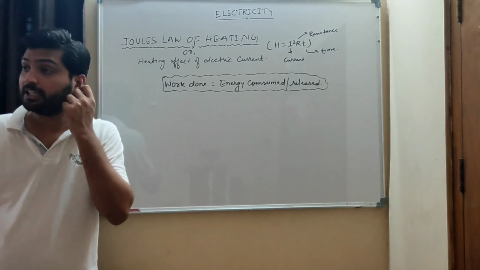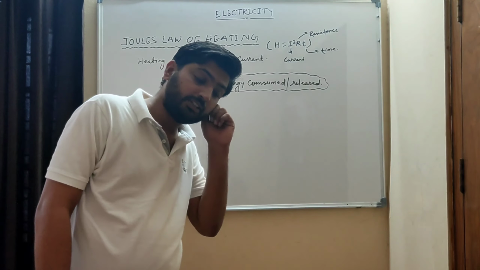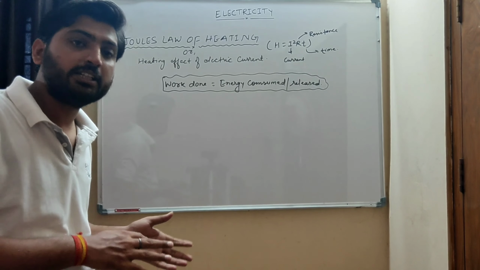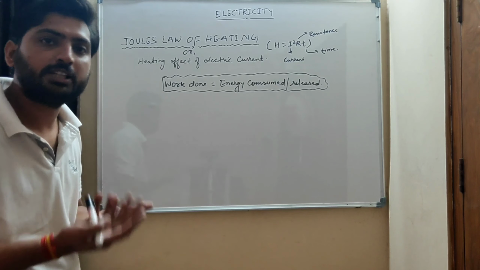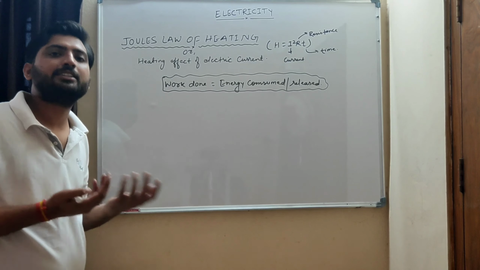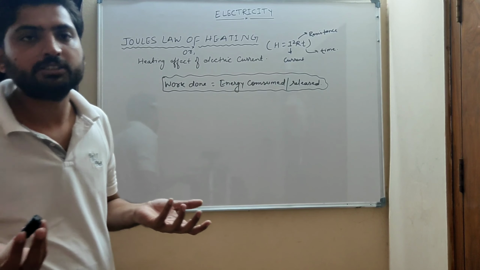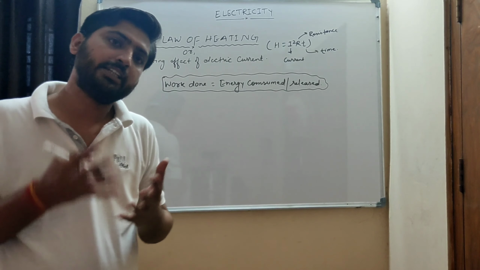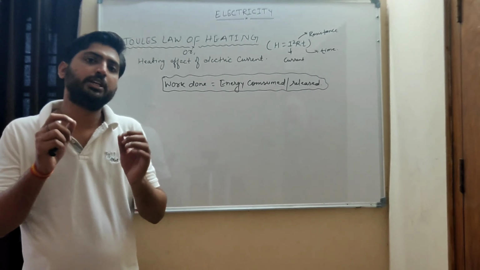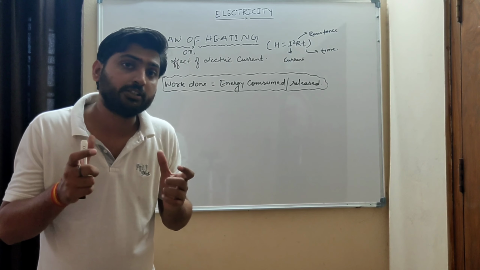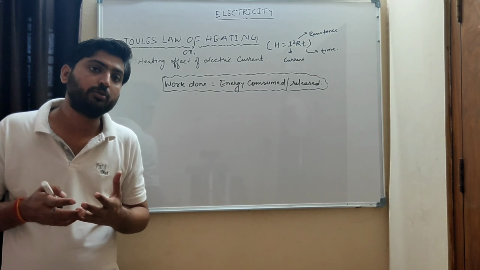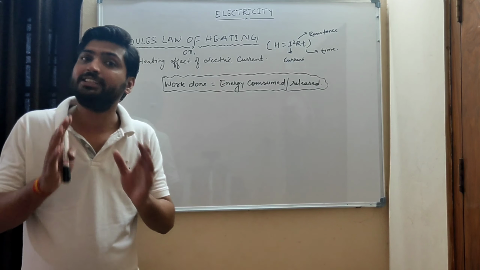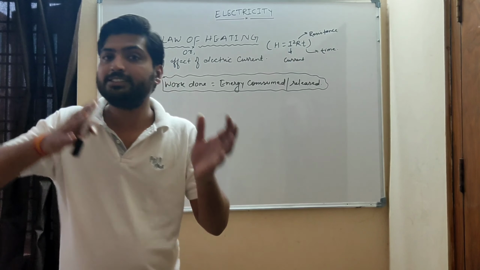You have studied work, power, energy in class 9th. In that, work is nothing but energy. Work is equal to energy. The formulas for work done and energy were both the same. The types of energy you studied, kinetic energy and potential energy, are different. But when we derive that formula, we use the formula for work done, because work done is nothing but energy consumed or energy released.